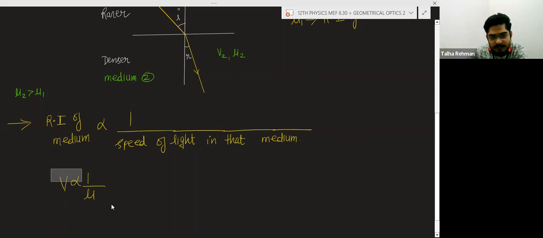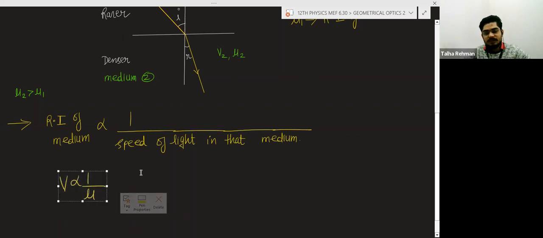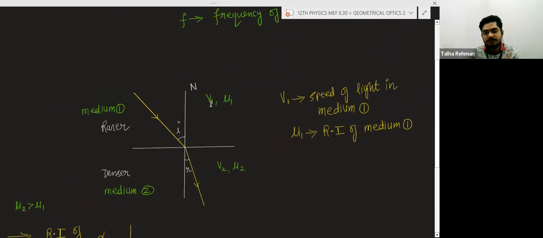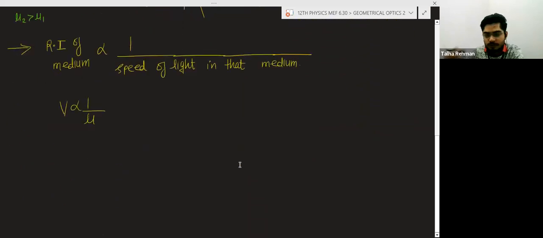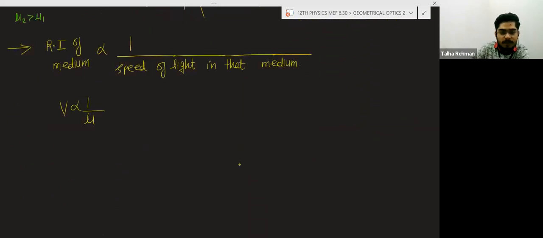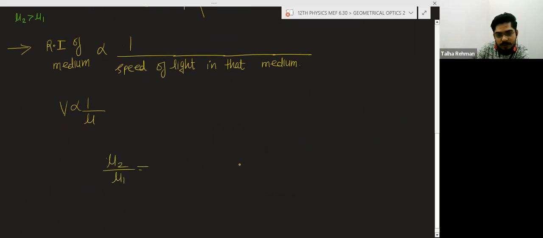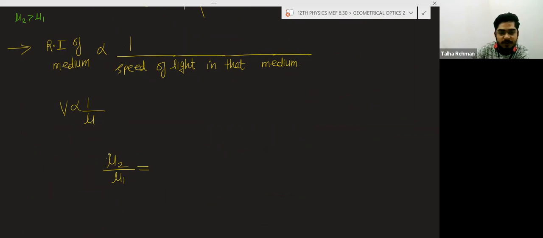With the help of this relation, we can derive the relation between V1 and V2 and mu1 and mu2. As the speed is inversely proportional to mu, mu2 divided by mu1 will be written as V1 by V2.